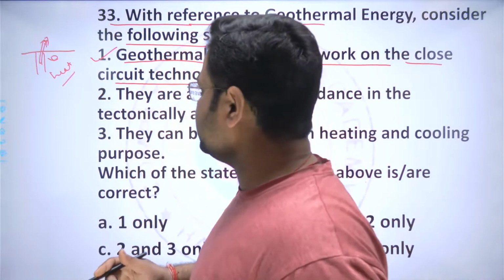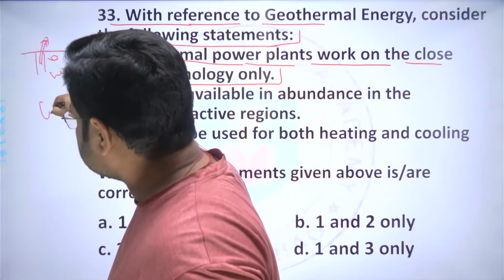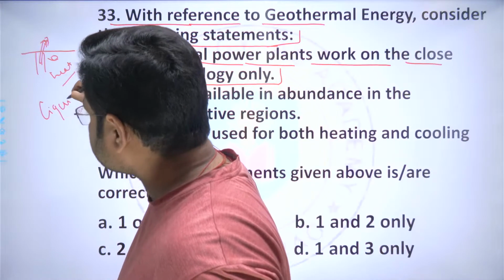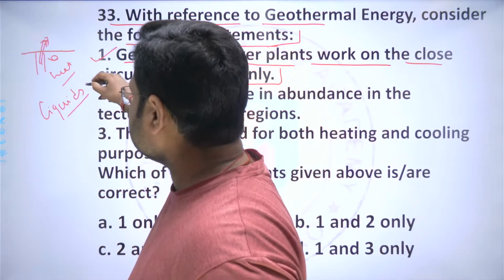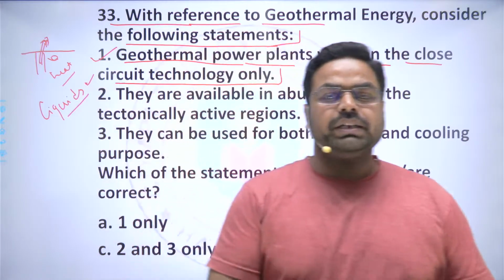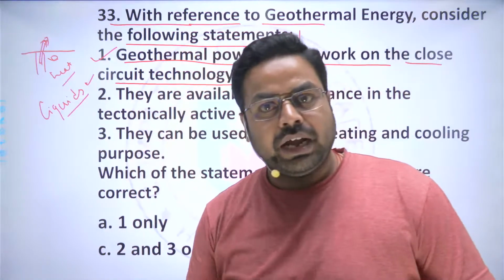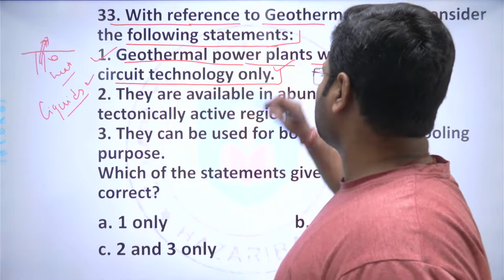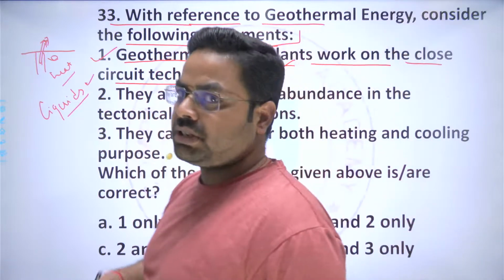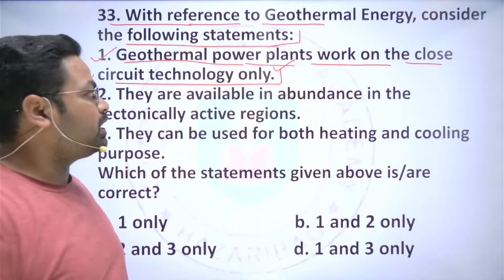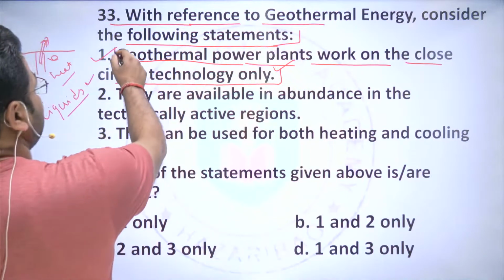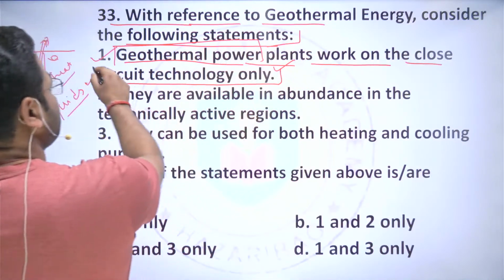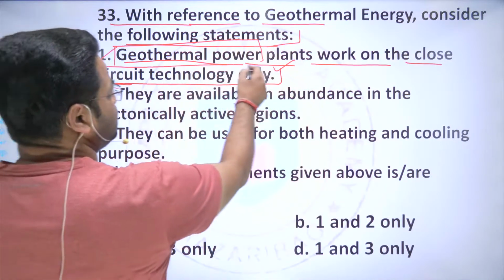That is why those liquids which have lower latent heat of condensation and evaporation are used to run the closed circuit power plants to generate electricity, and that is why the geothermal power plants work on the closed circuit technology, right?